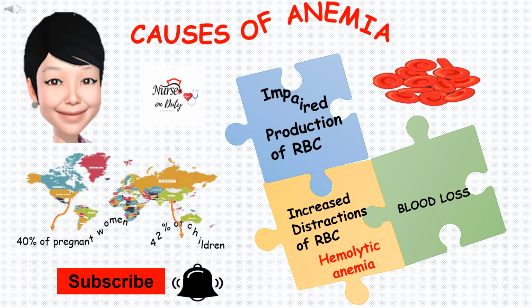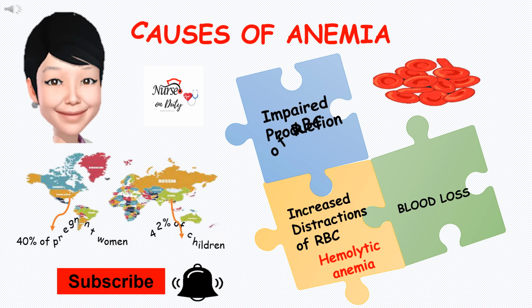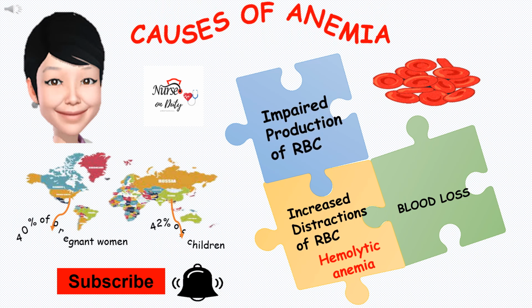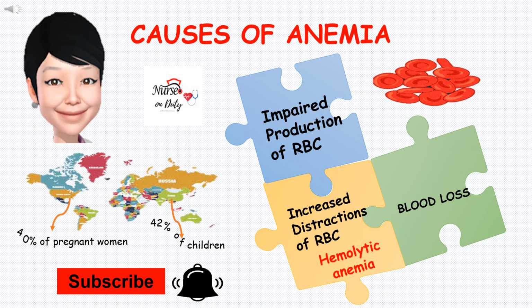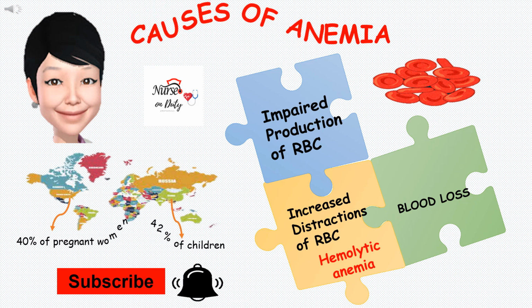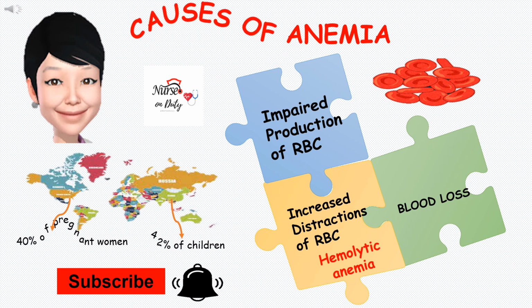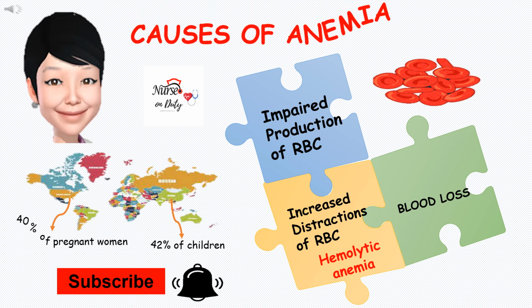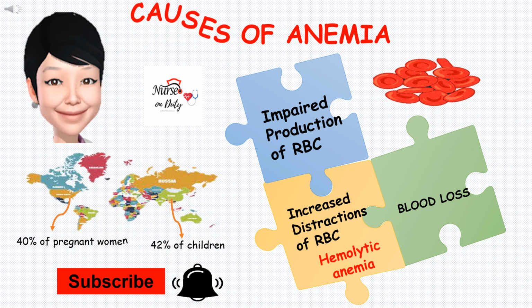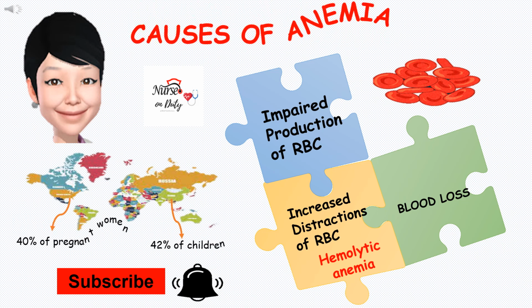First is impaired production of the RBC, that is the disturbance of proliferation of stem cells and erythroblasts, where the bone marrow is affected with malignant tumor, fibrosis, or granulomas, and any pathologic disorders that may cause alterations in the production of the red blood cells.